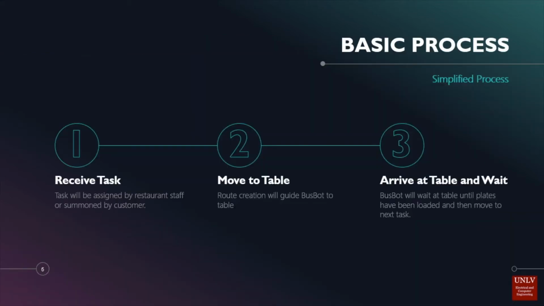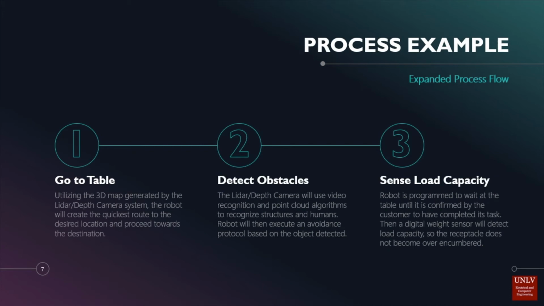So the basic simplified process of the robot is to receive a task, move to the chosen table, and wait until it's been sent away either to the dish pit or to another table. More specifically, busbot is following a programmed route via the 2D map generated from the LiDAR. While en route, the robot is using the LiDAR sensor and depth camera to detect any obstacles and following a programmed protocol to deal with the obstacle. Once the robot arrives at its desired location, busbot will be using a digital weight sensor to detect its carrying capacity until it is sent away using the custom controller in the customer's possession.